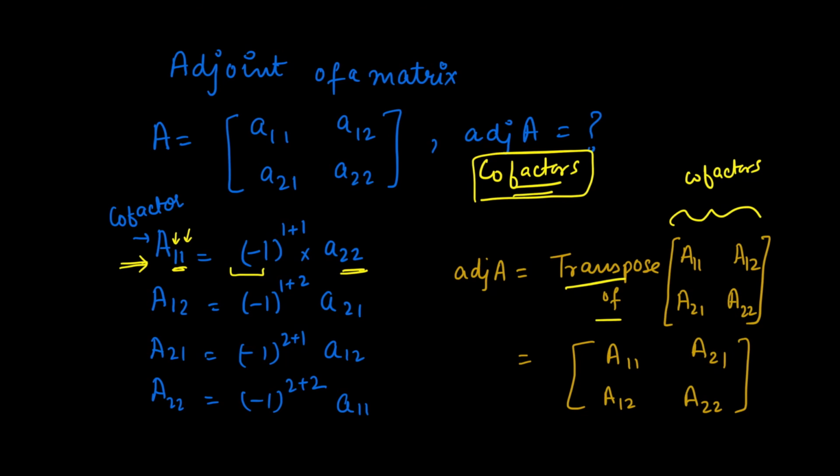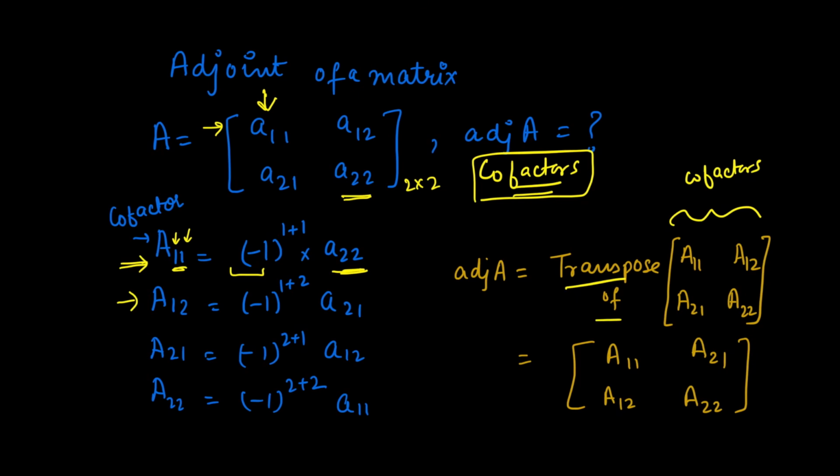If you eliminate row 1 and column 1, what element is left? A22. So you have to find the determinant of the remaining one. Since it's a 2 by 2 matrix, you have only one value here. If this had been a 3 by 3 matrix, you would have to find the determinant of those elements. We will work on that as well.